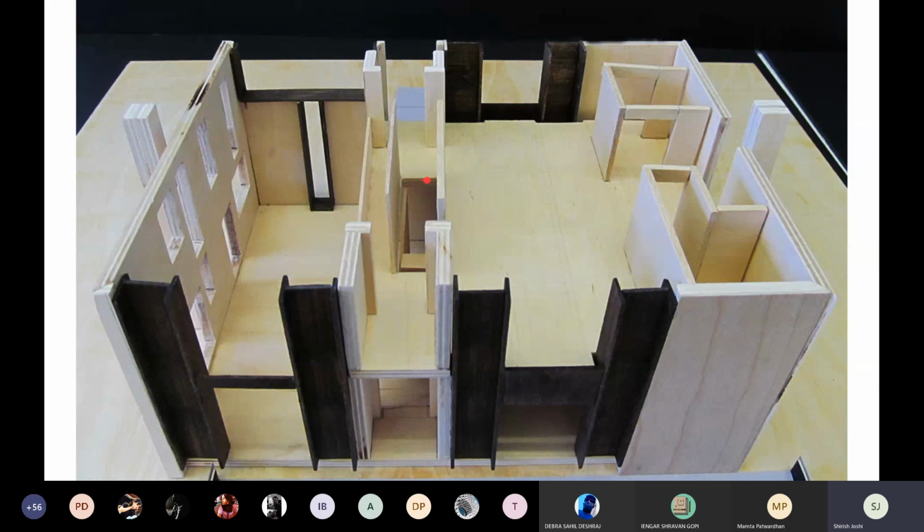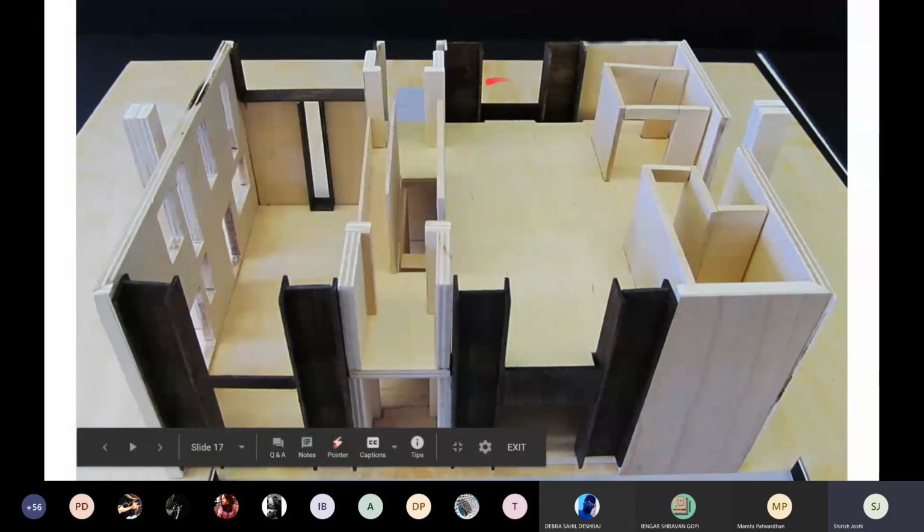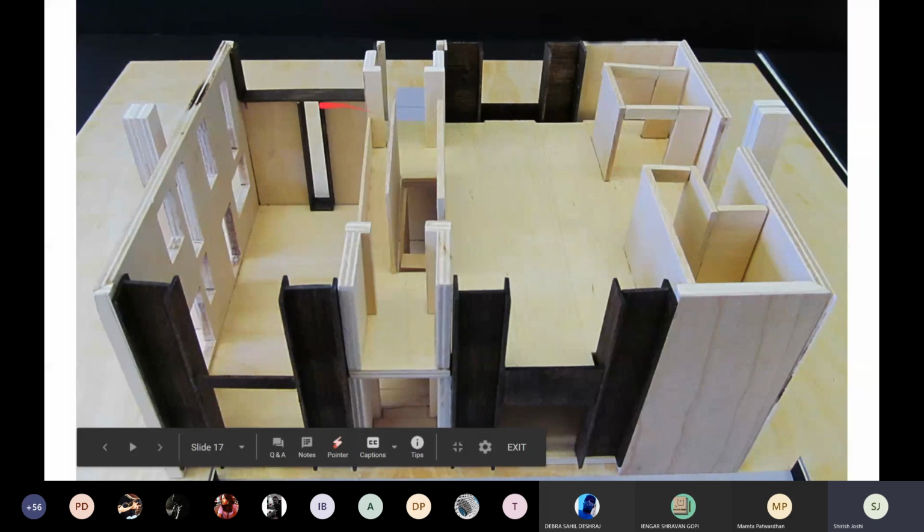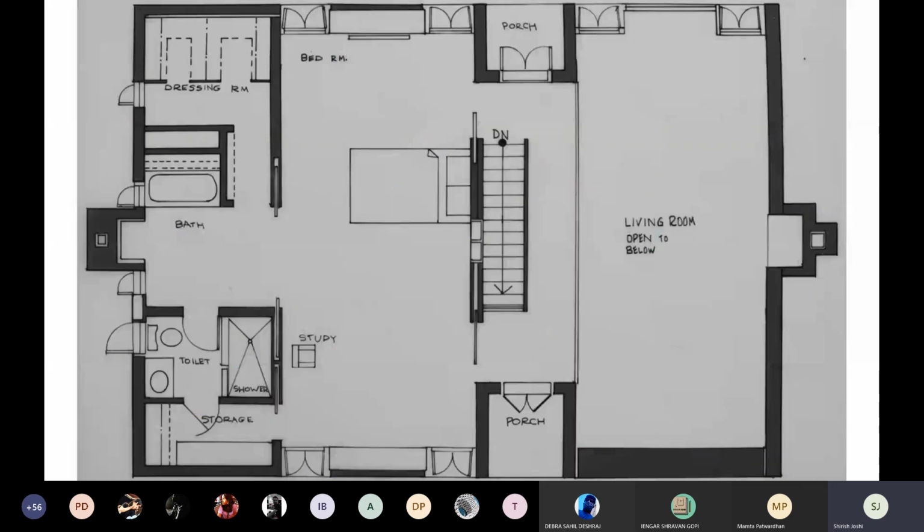This entire central part is a circulatory space, and this is Kahn's signature way of separating the services on one side, and a private living space on one side, separated by a circulation space in between, and then a public space on the other side. The staircase is a single flight, just going up.